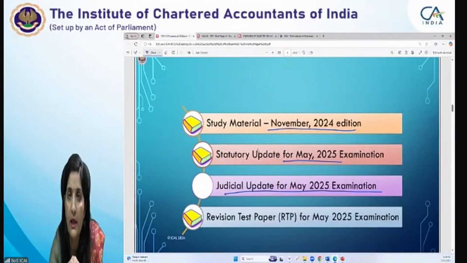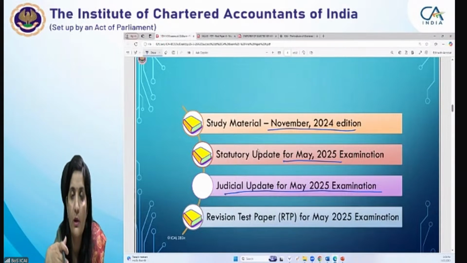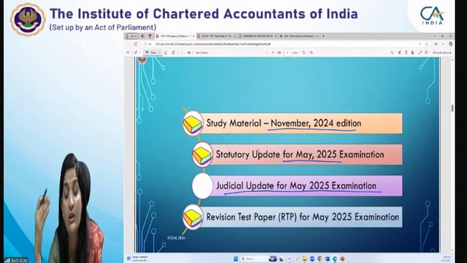This judicial update is separately made available to you for the May 25 examination. Kindly download the judicial update from the website. A few Apex Court and High Court rulings are covered, and those are equally relevant for the May 25 examination. For November exams, we will separately come out with the notifications and circulars as a stat update up to 30th April 25, and the rulings pronounced from 1st November to 30th April will be covered as a judicial update.